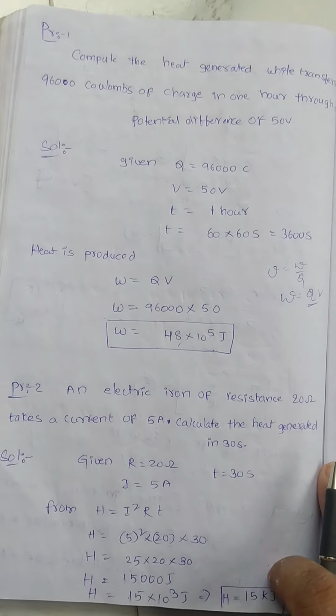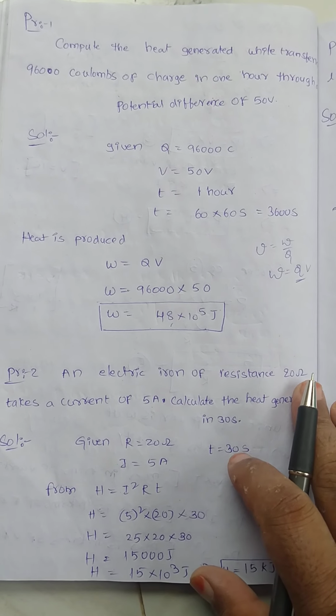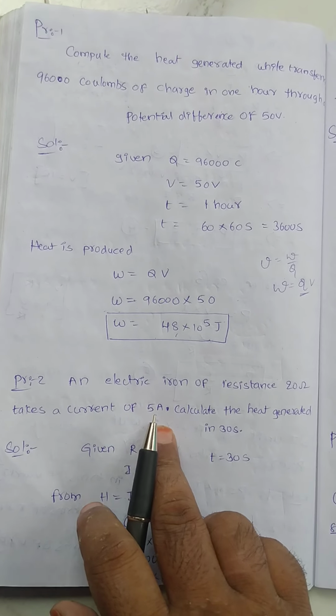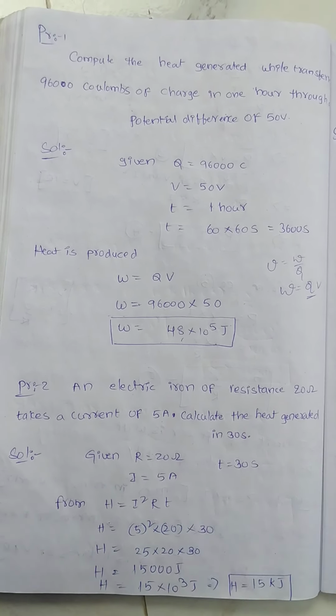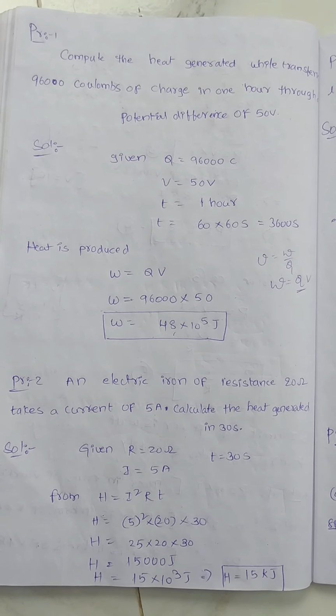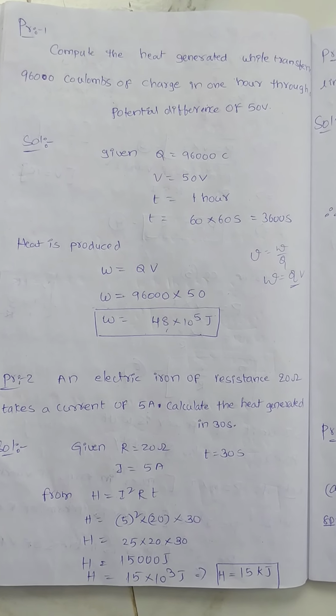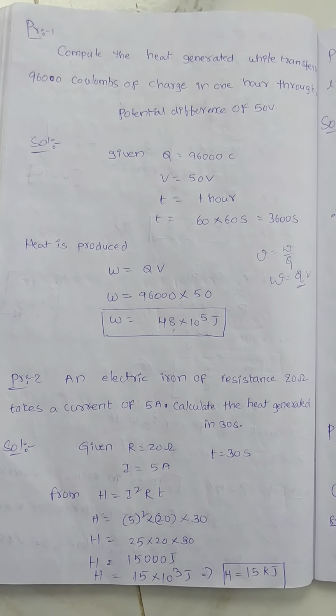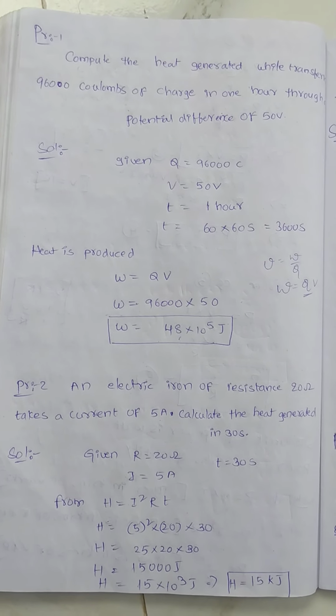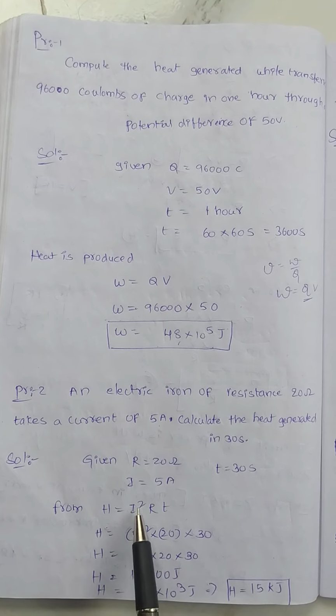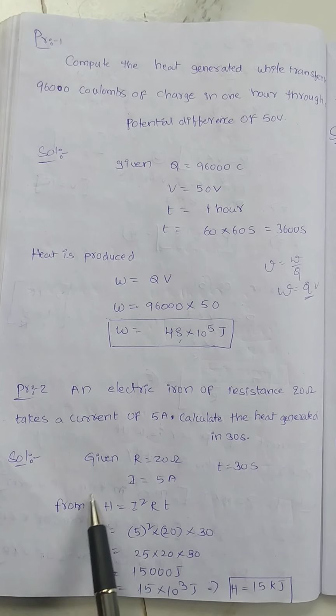Next, students, one more problem. An electrical iron of resistance 20 ohm takes a current of 5 ampere. Calculate the heat generated in 30 seconds. What is given? Current is given. Again, here we have to find out heat energy. This time we can use I square RT. Yes, T is given. H equals I square RT, that is Joule's heating.